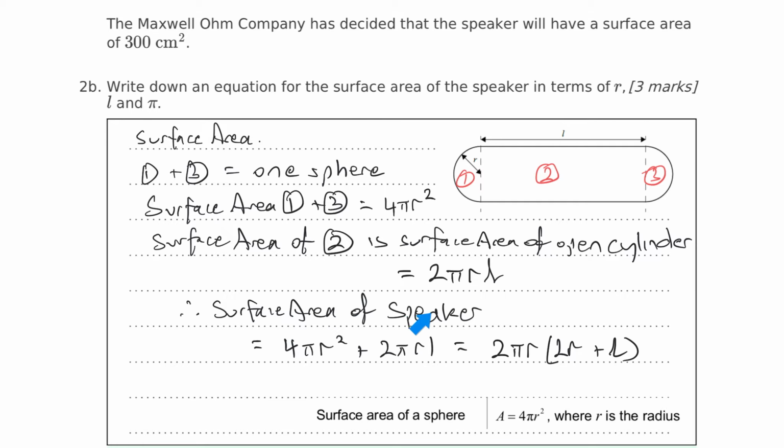Therefore, the surface area of the speaker, the whole speaker, is our 4 pi r squared, which is the surface area of these two hemispheres, plus the surface area of the cylinder, the curved surface of the cylinder. Remember, it's open-ended, so it's just a curved surface, and that's 2 pi rL. So that's it there, and I've simplified it a little bit.